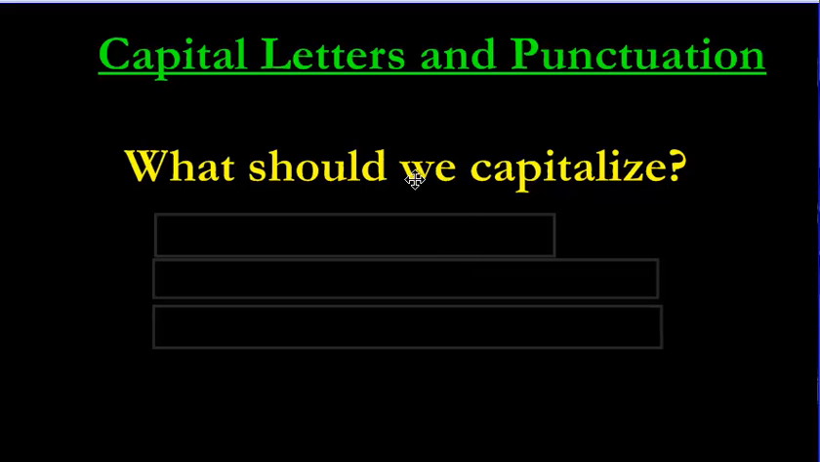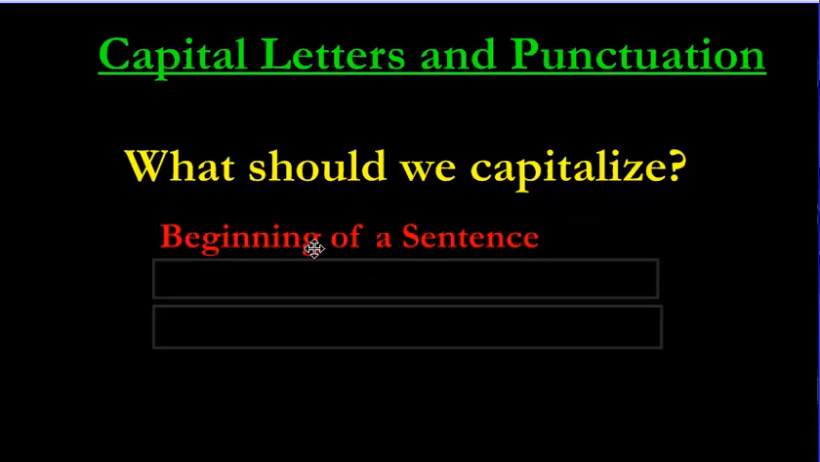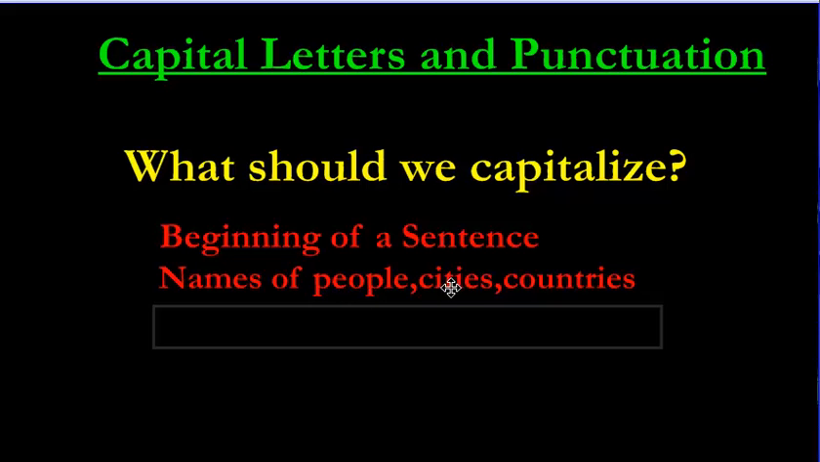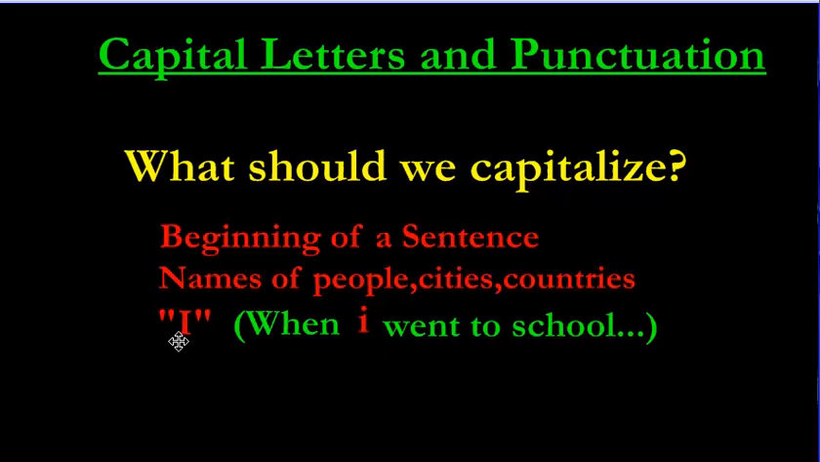But before we do that, let's review what we need to capitalize. We always capitalize the beginning of a sentence. We always capitalize the names of people, the names of any cities, the names of any countries. And we also need to capitalize the letter I when referring to someone, such as when, it's not when i went to school, it's when I went to school.